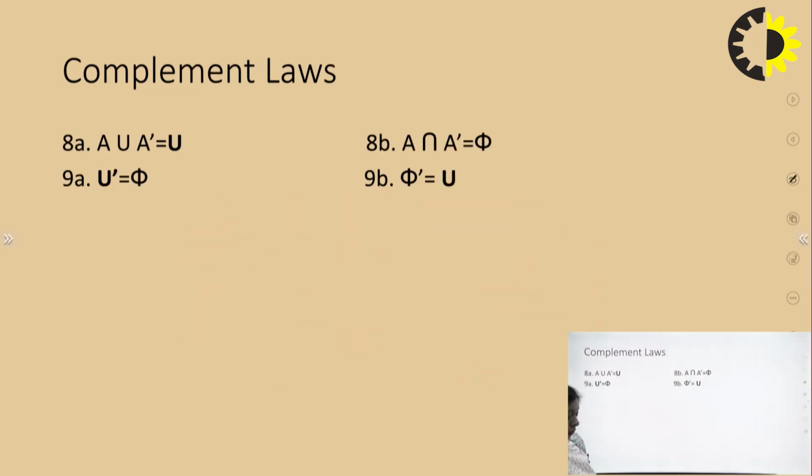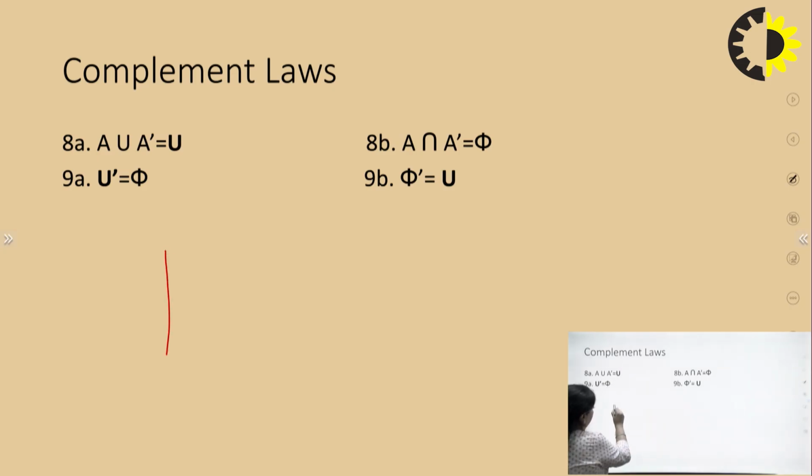Now coming to the complement laws. The complement law says that suppose you have a set A and you have the complement of this set A as A complement, and you take the union of these two sets, A and A complement, you will get the universal set U. Same way, when you take the intersection of A and A's complement, you will get phi. Whenever you take the complement of the universal set, you will get a null set, and whenever you take the complement of null, you will get everything, that is the universal set.